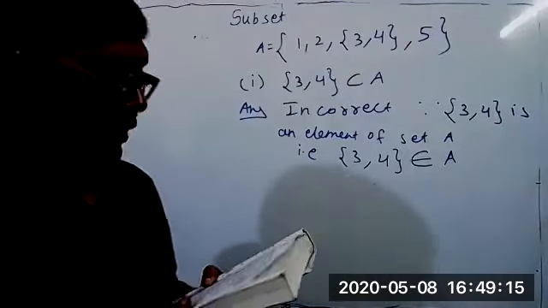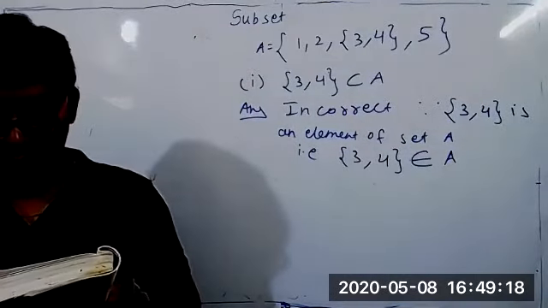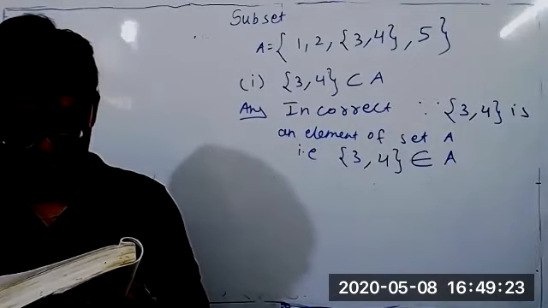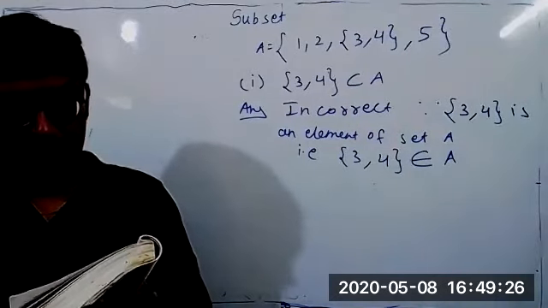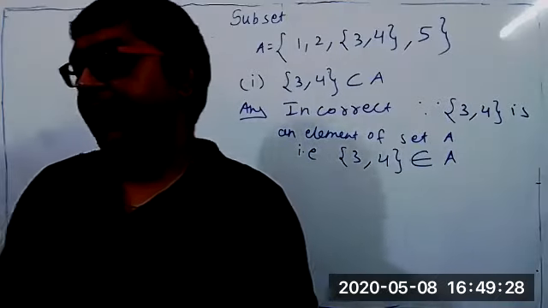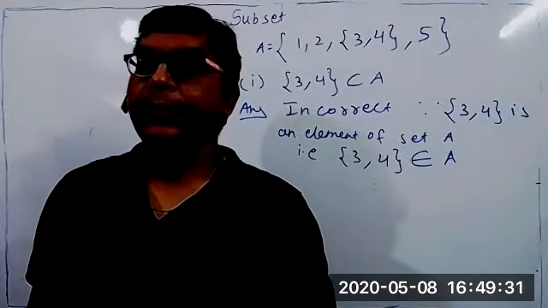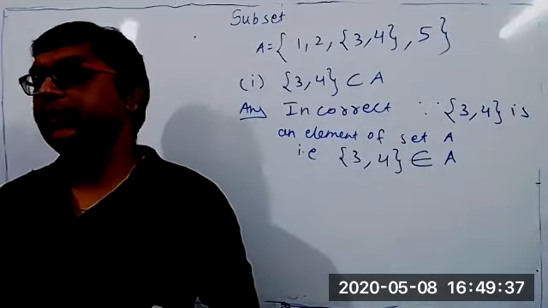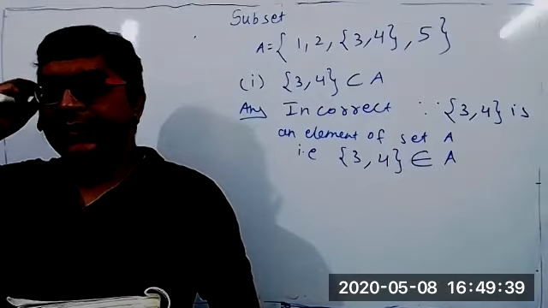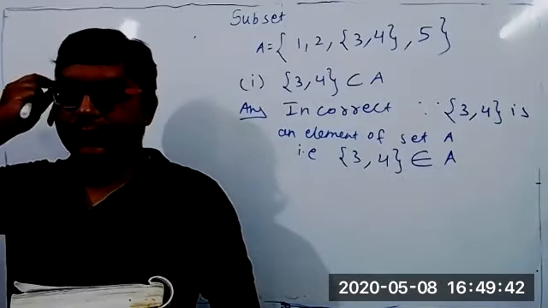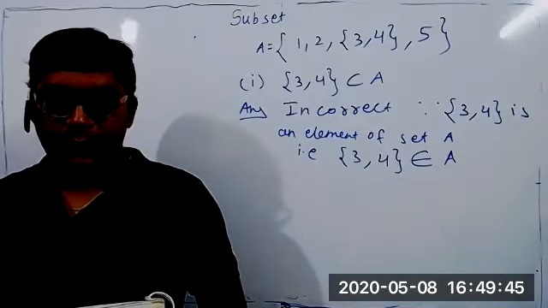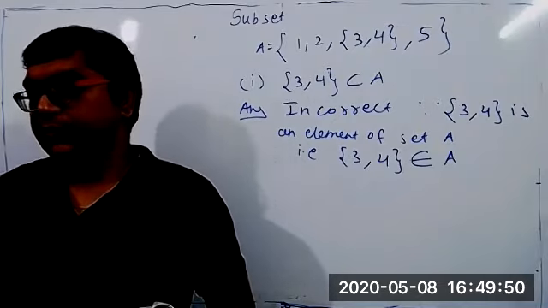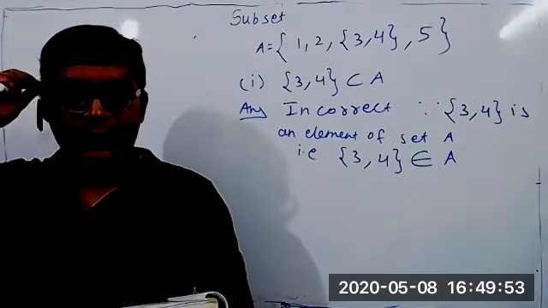What about the second part? Is it correct or wrong? Correct. Sir, I have a doubt. Why did they use the curly brackets to group 3, 4? Elements can be anything, student. Listen properly. A set means a collection of well-defined, distinct objects. Object means it can be anything. It should be well-defined. That much only is the condition. So they took the first element as 1, second element as 2, but the third element they took as {3, 4}. But elements can be anything.